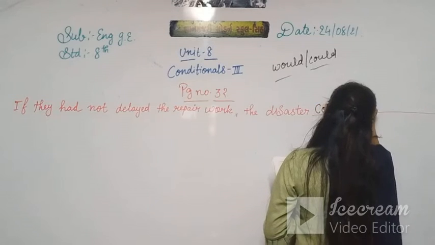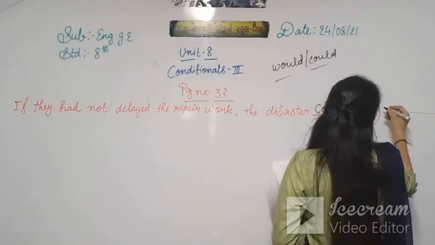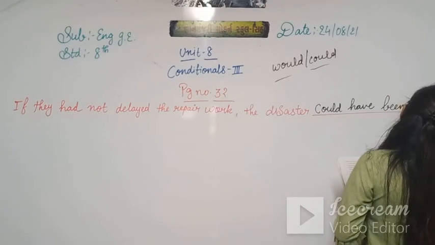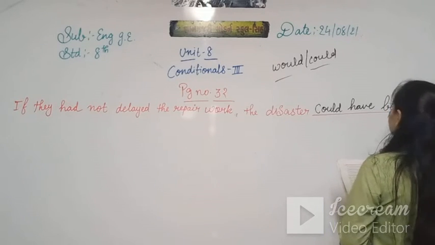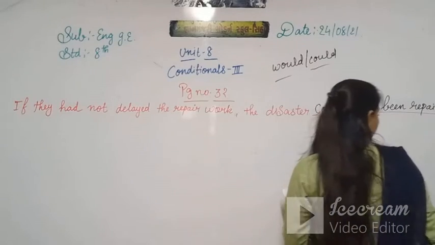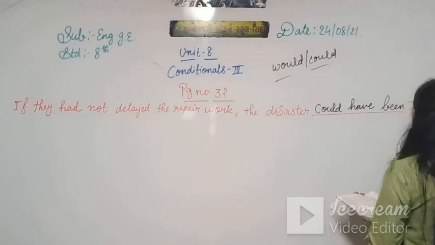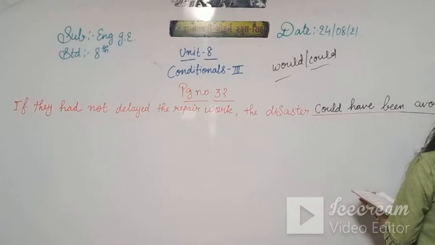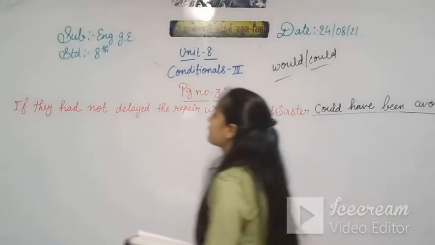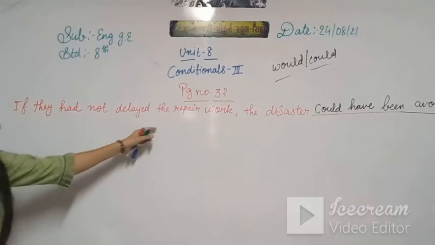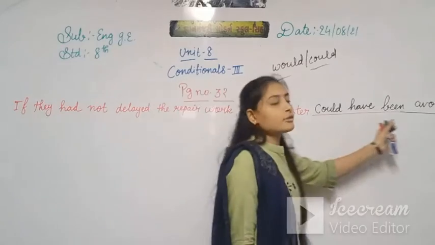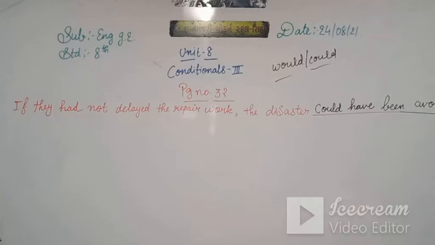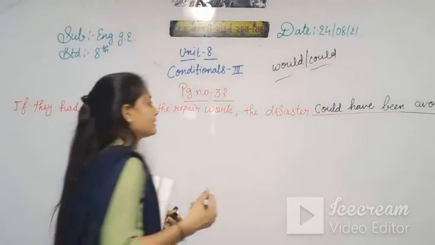Disaster could have been, then past participle, that is avoided. If they had not delayed the repair work, the disaster could have been avoided. Could plus have plus been plus past participle.